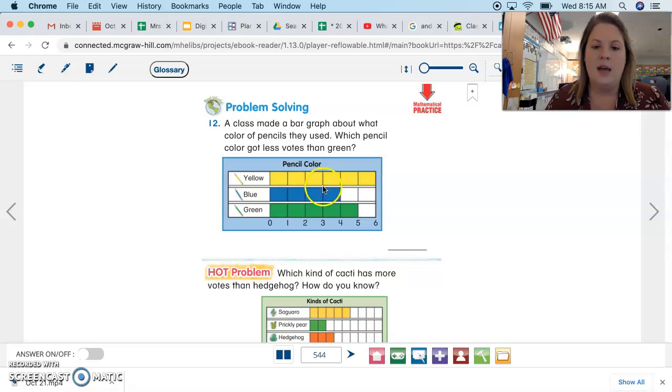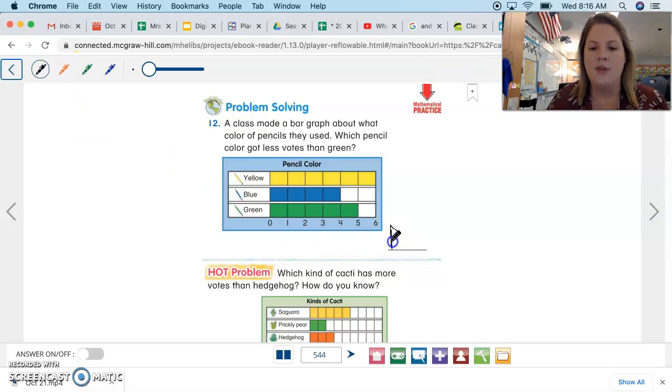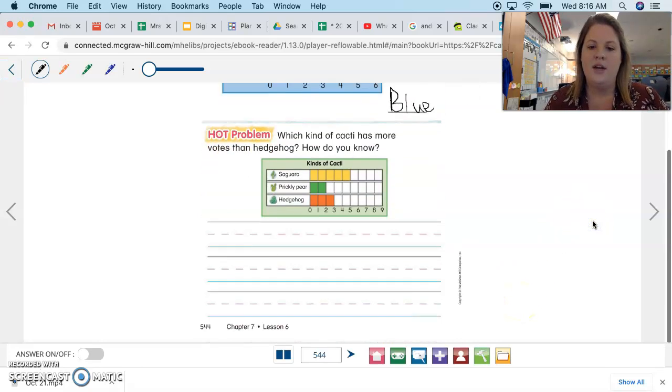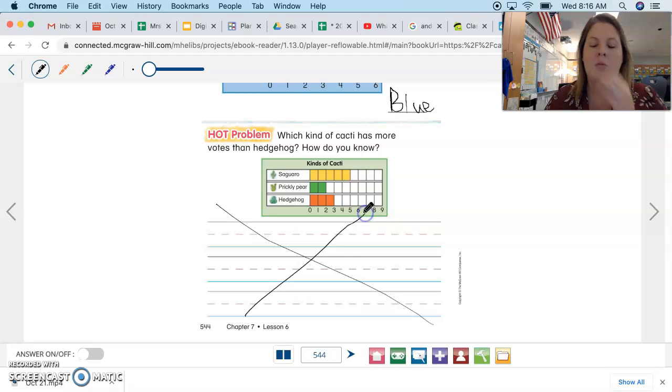So here is yellow, and here is green, and here is blue. We can see from this that blue got less votes than green, right? Because blue has 1, 2, 3, 4, and green has 1, 2, 3, 4, 5. So we're going to write the word blue on this line. Blue. All right. And then down here, we're going to draw an X because we usually don't do this one. X at the bottom. When you have all of that finished, bring it up to me so I can check it,